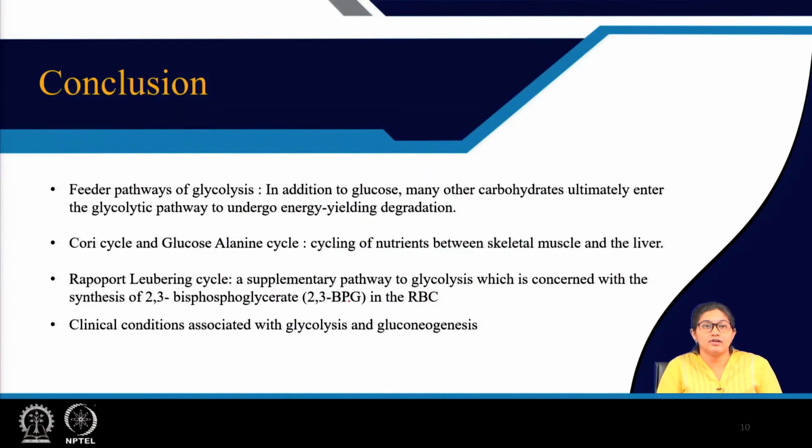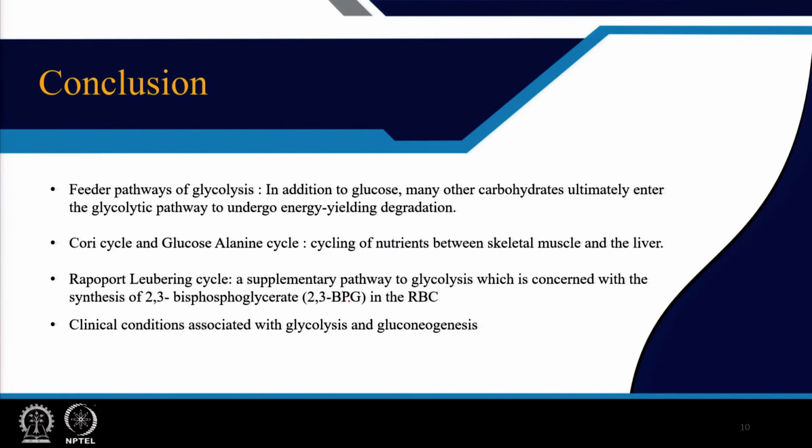So, these are the things we have discussed in this class, like feeder pathway of glycolysis, where in addition to glucose there are many other carbohydrates which finally contribute in glycolytic pathway for energy production. Then Cori cycle and glucose alanine cycle, these cycles are used for cycling of nutrients between skeletal muscle and liver.